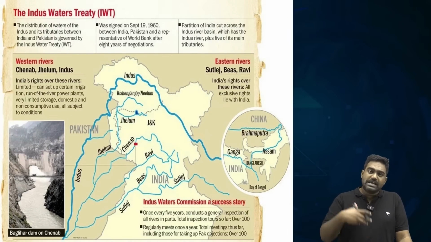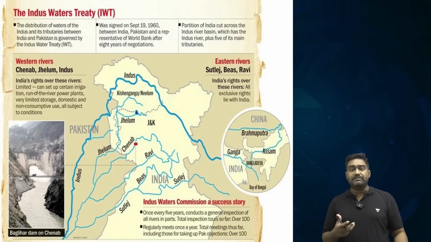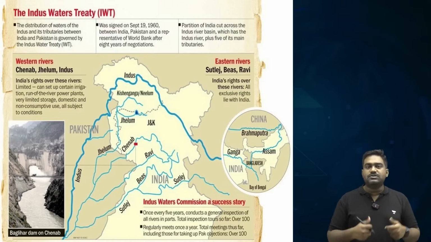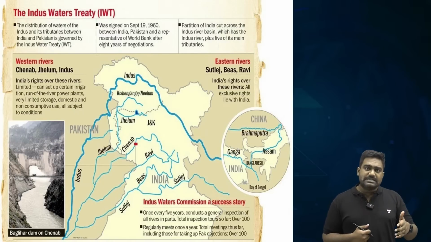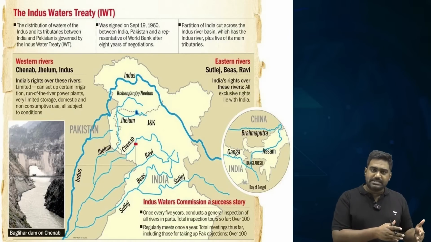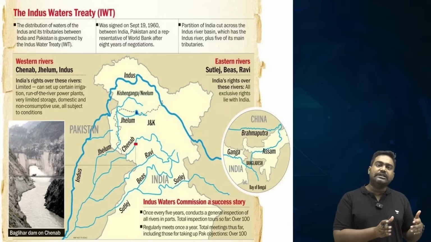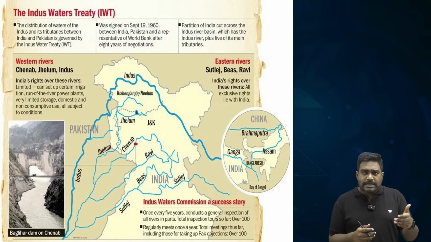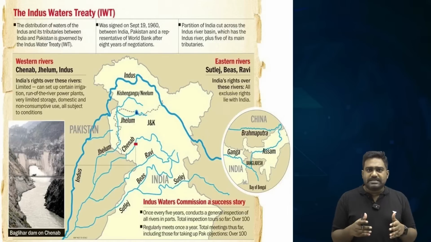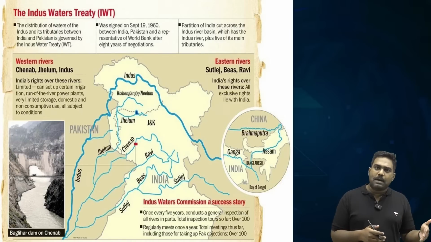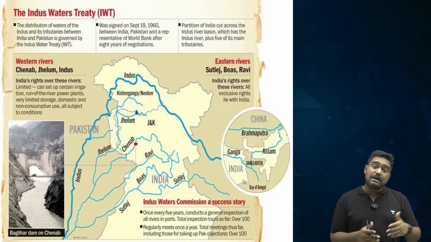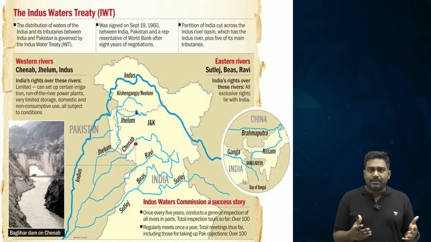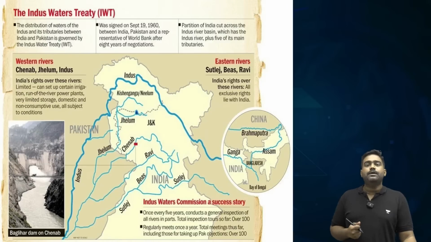So India becomes the upper riparian. India is located upstream of these rivers, giving us greater control over the flow of these waters. And Pakistan is downstream. It's a lower riparian state, placing Pakistan at a disadvantage. Because if India decides to utilize the waters entirely for itself, or decides to block the flow of water into Pakistan or divert the water, then Pakistan will suffer. That's what happens with lower riparian states. Upper riparian states always have an upper hand.